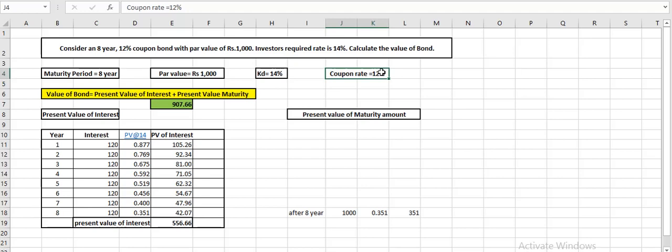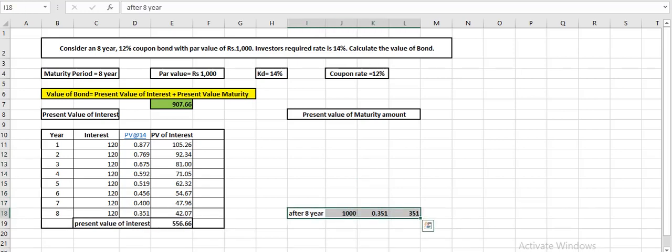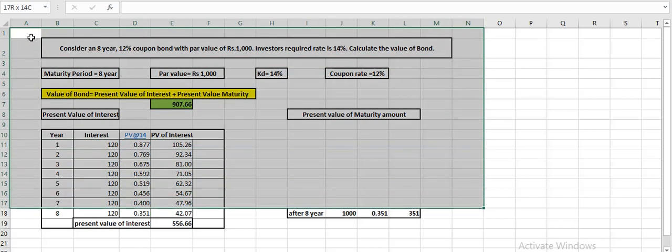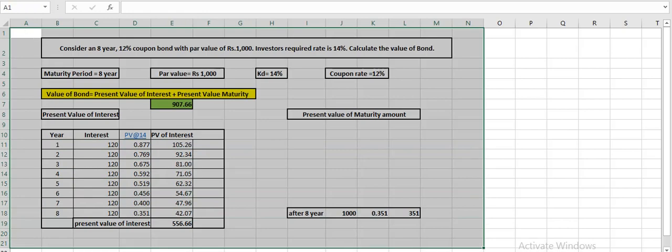If a company is not matching with the expectation, investors will not be ready to pay the 1000 rupees which the company has decided, and they will be ready to pay less than 1000 because the company is not matching with the requirement.